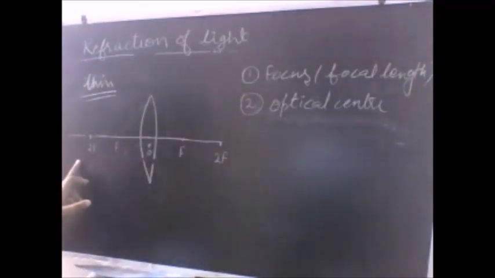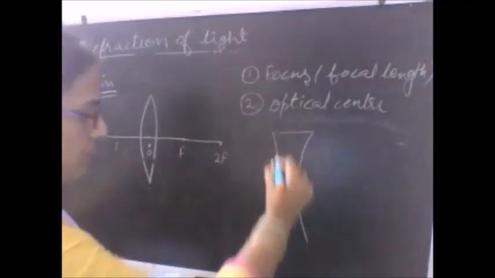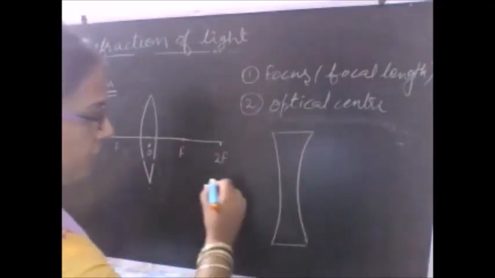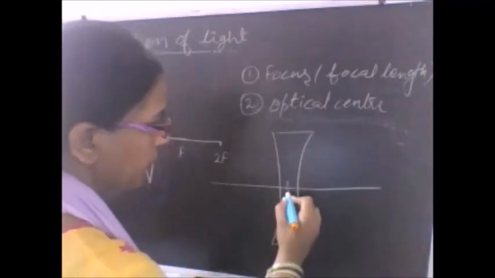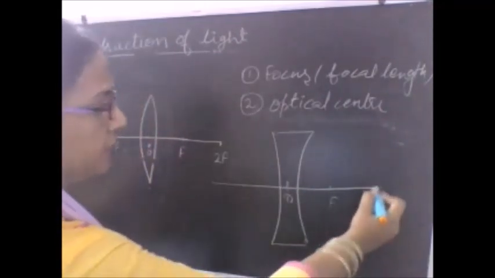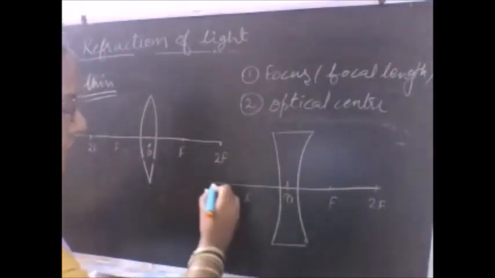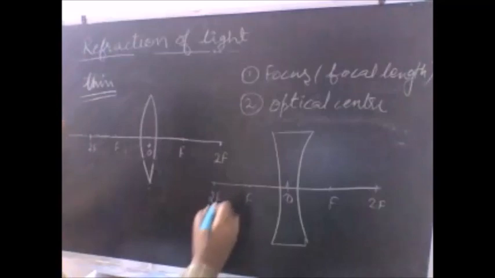So when we are studying rules, all these positions should be known to me. Similar are the terms that we are going to study in the case of the concave mirror. So let us revise them very quickly. Optical center, then there is a focus here, there is a point 2f here, and there is a focus here as well as a point 2f here also.